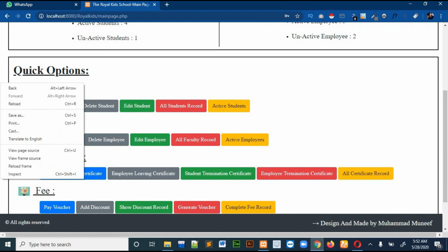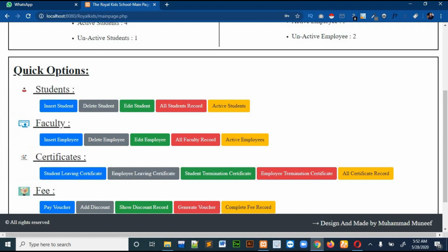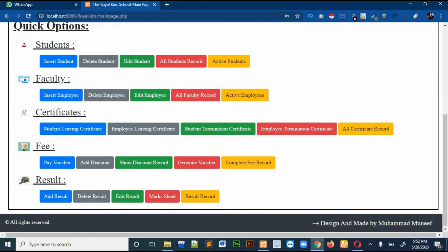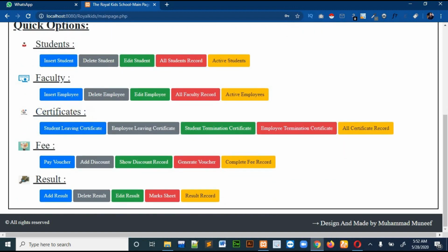Here I had made some quick links. These are for insert student, delete student, edit student, and the same for the rest. Every link leads towards a page where you can do everything.